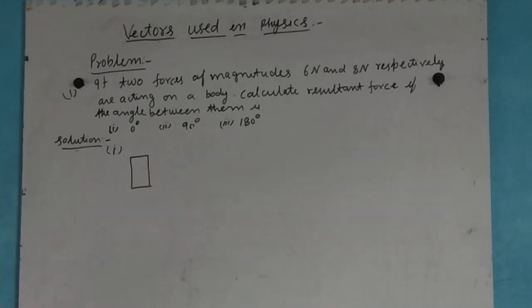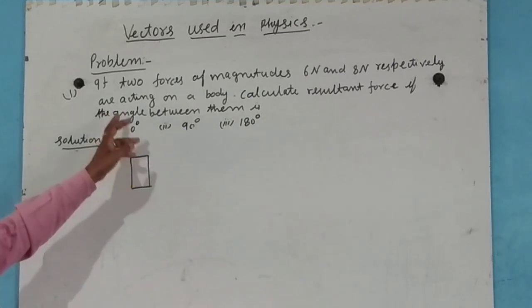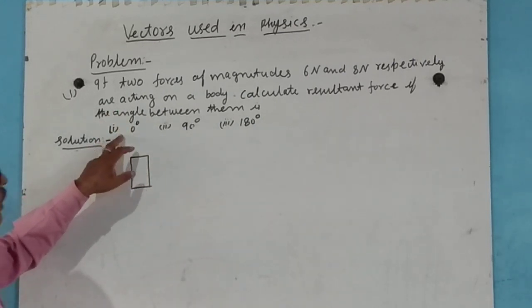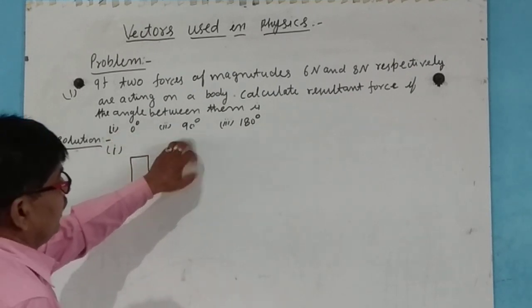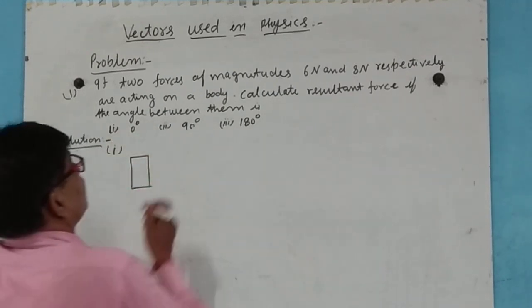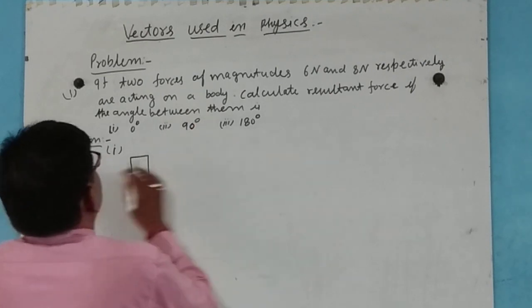The angle between both forces is 0 degree, 90 degree and 180 degree.